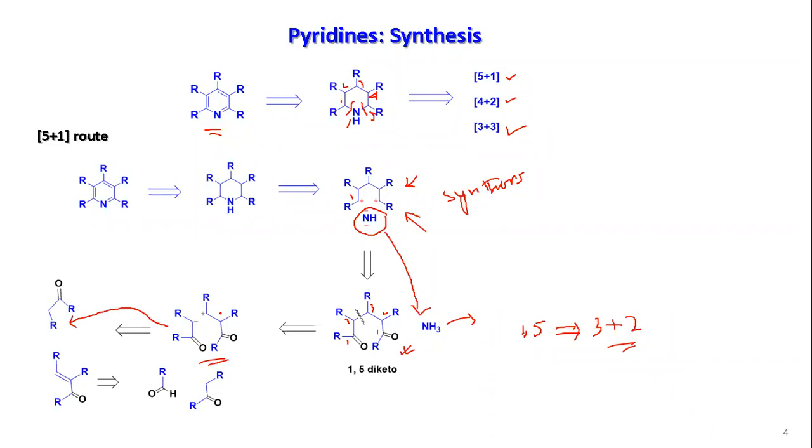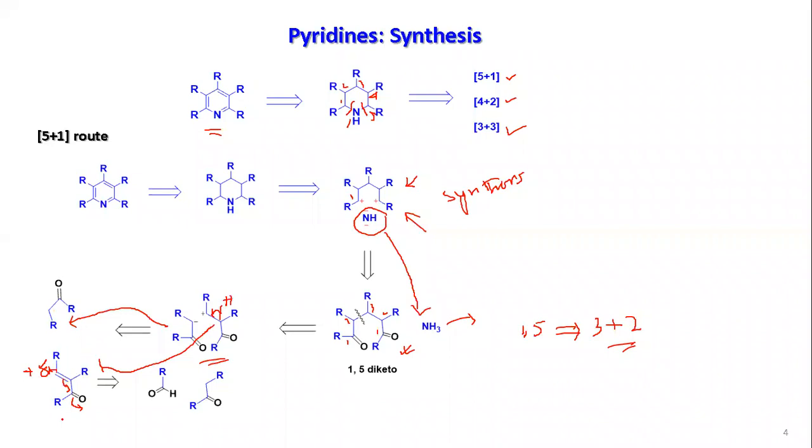And what will be the other one? The positive charge one will be this one, because you have a positive charge here. You have hydrogen here, and you can neutralize that positive charge based on this. So it will be alpha beta unsaturated. Now you can easily understand this center can act as delta positive, because you can move the pi cloud here and develop a positive charge. That is the concept here. So those two are the synthetic equivalents.